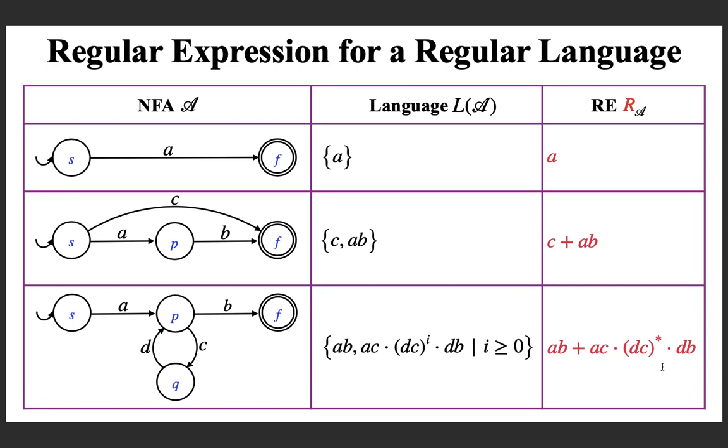And if you want to write this regular expression like this, you can write it as c, which is without passing through an intermediate vertex or without passing through p. Then passing through p, a is taking you to p and there is no loop coming back to p, so it is epsilon star in place of dc star here, followed by b. And here you can write it as a plus epsilon because there is no other path, so it is epsilon only.